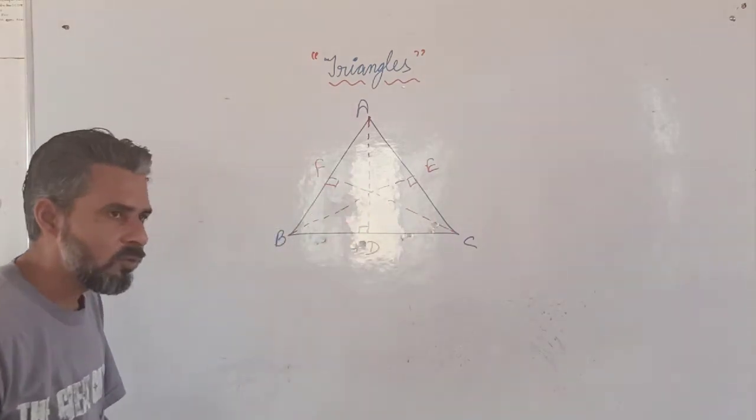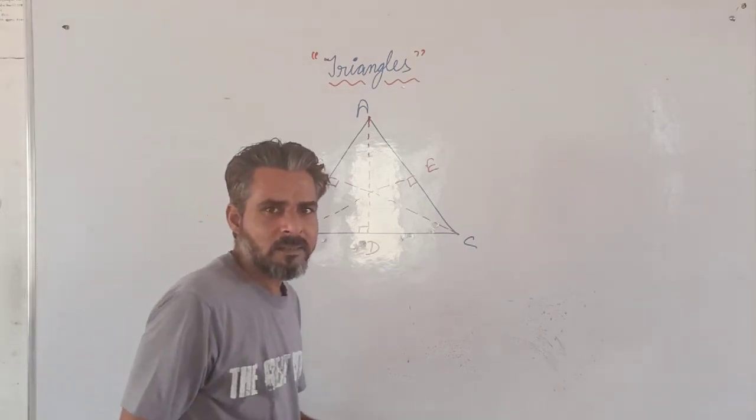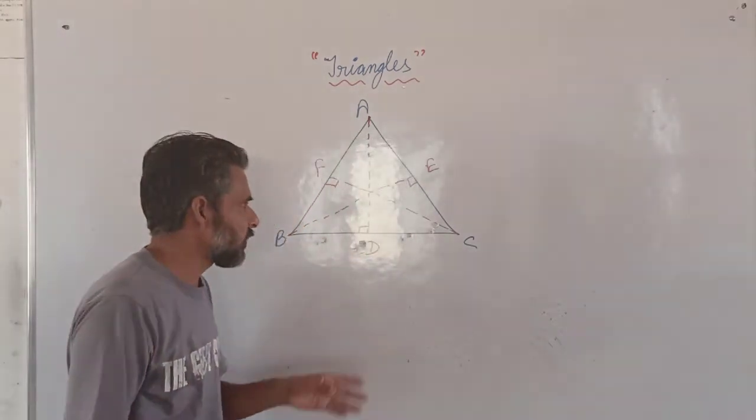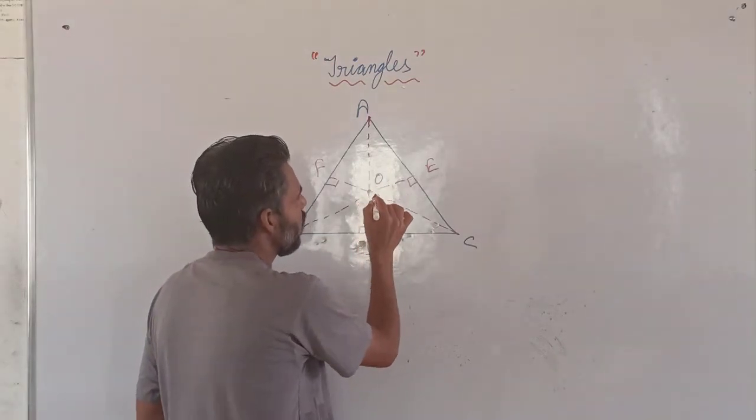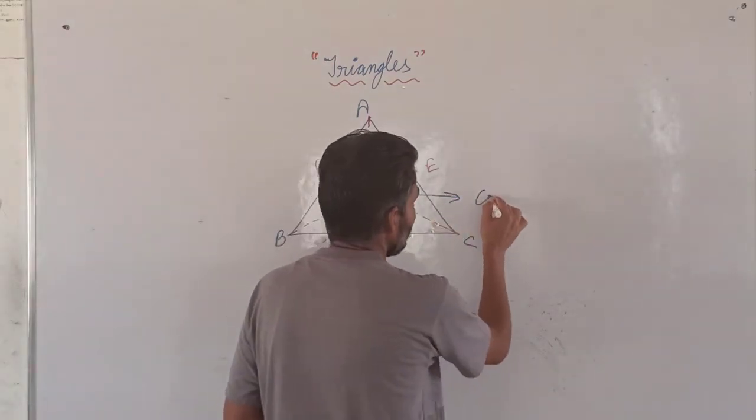If you draw the altitudes from all the vertices of a triangle, they intersect each other at a point. Suppose again we are giving the same name O, this is known as orthocenter.